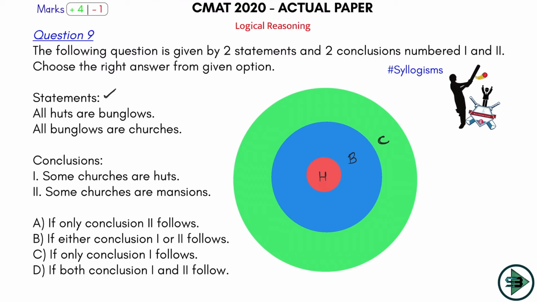So after reading this statement, what can you say? Surely, because you remember the definition of conclusion that we did in our syllogisms class. A conclusion is something that you can say with 100% surety after reading the statement. If you are not sure, this thing may happen, this thing may not happen, it is not a conclusion. Something that you are 100% sure about after reading the statement, that is your conclusion. So what can you say with absolute surety after reading the statement?